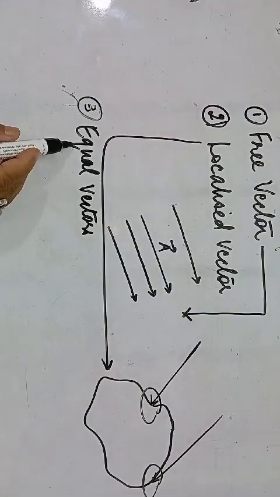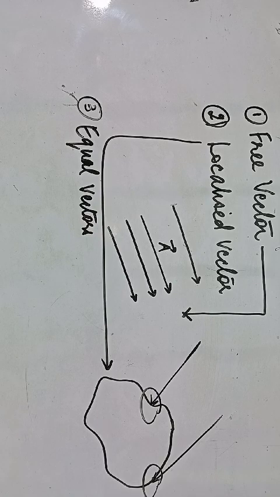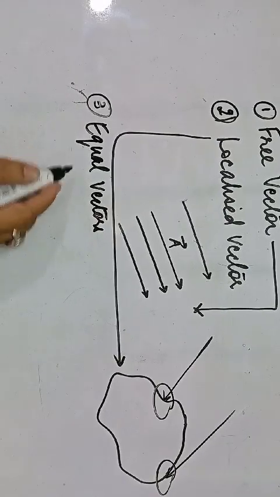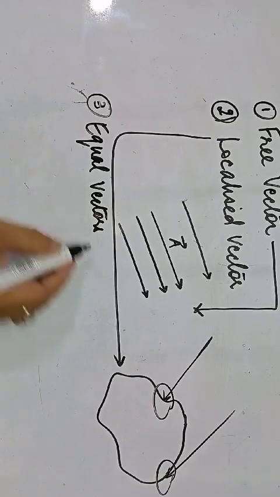Then comes the third one, which is equal vectors. What could be the definition or meaning of equal vectors? Both the magnitude and the direction will be the same in the case of equal vectors.